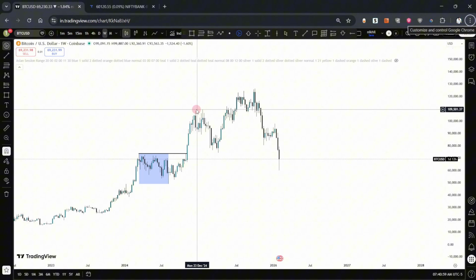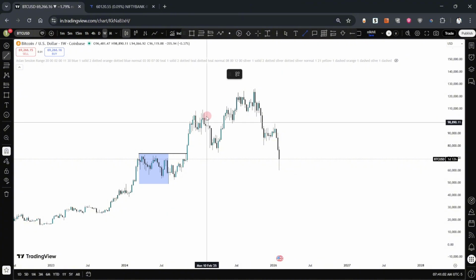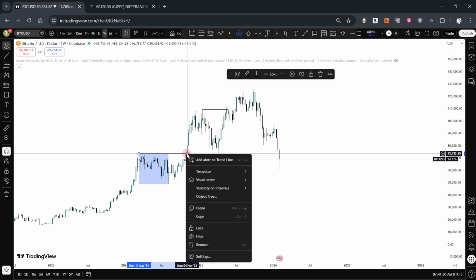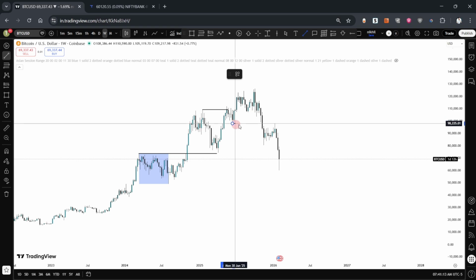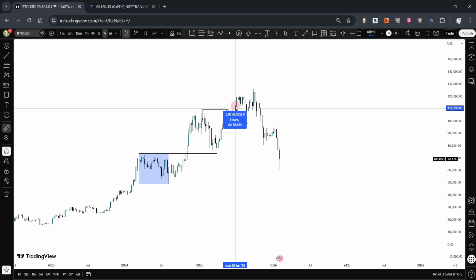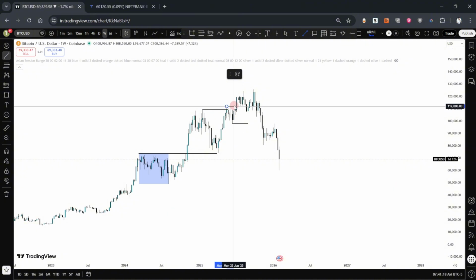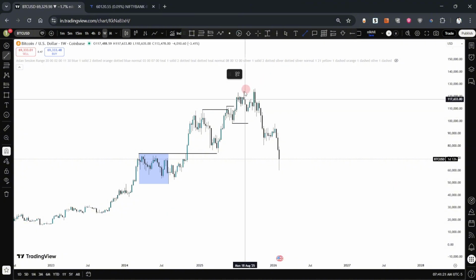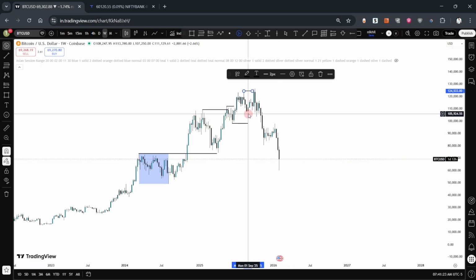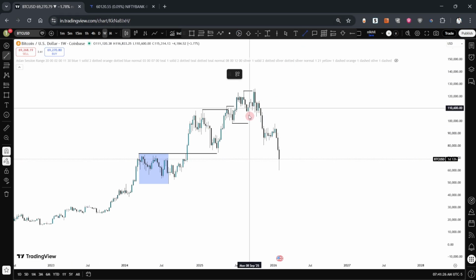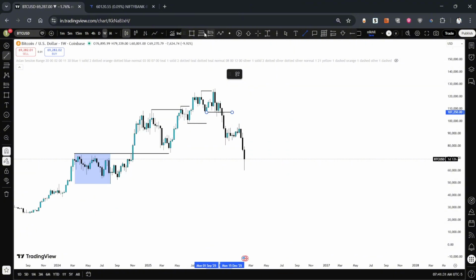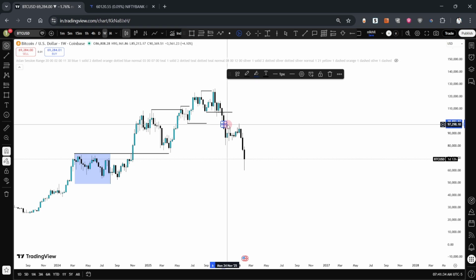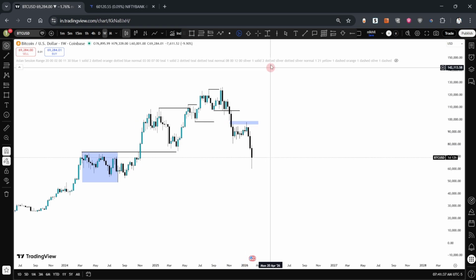Just understand the price action. Okay, it made a high, then a pullback inside that zone. Okay, and from there it made a new lower high, higher high, again a lower high, higher high here, a new high, then this new low. So at this point, it was clear that the price had changed its delivery. This fair value gap got respected.